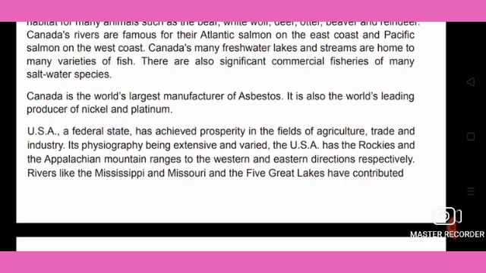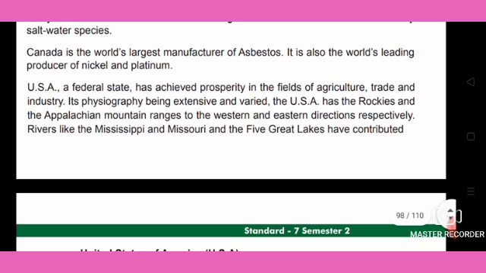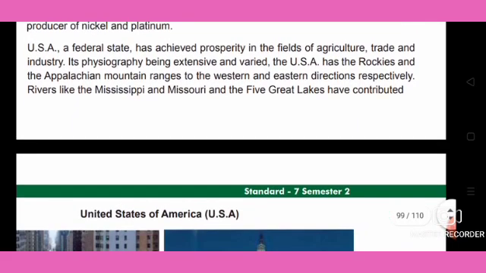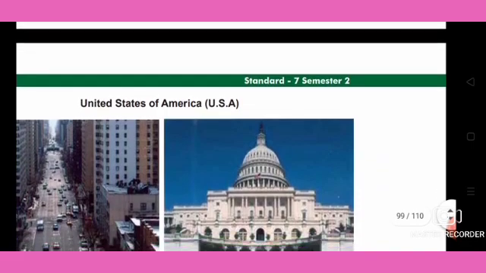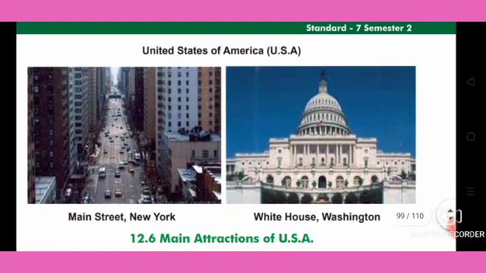The USA has the Rockies and the Appalachian mountain ranges to the west and east respectively. Rivers like the Mississippi and Missouri and the five Great Lakes have contributed. Here we can see pictures given in the textbook, such as the White House in Washington.